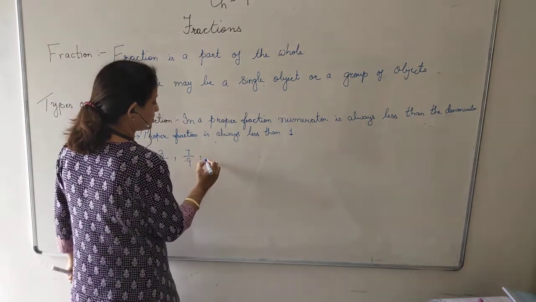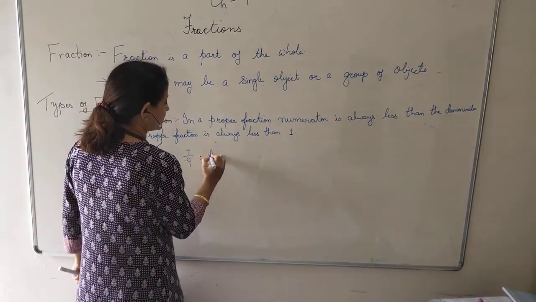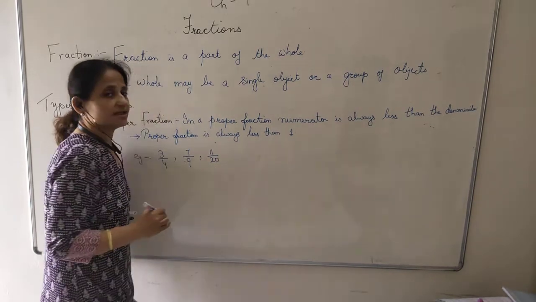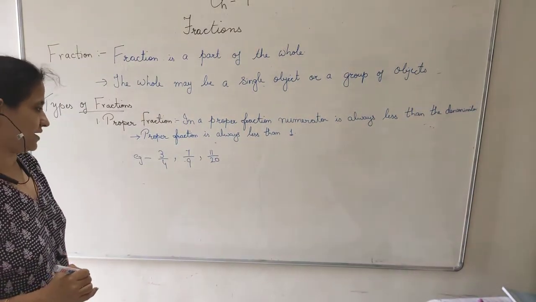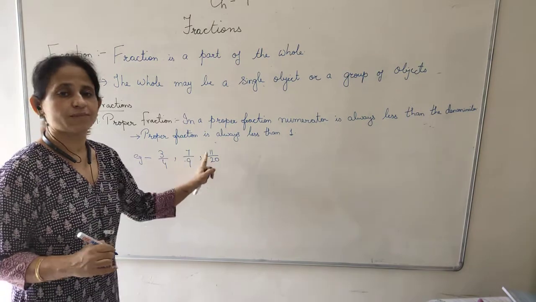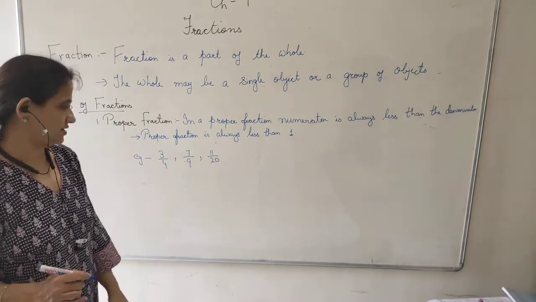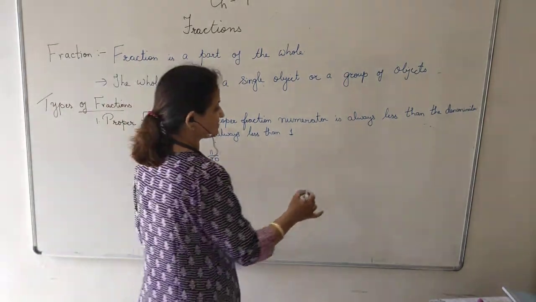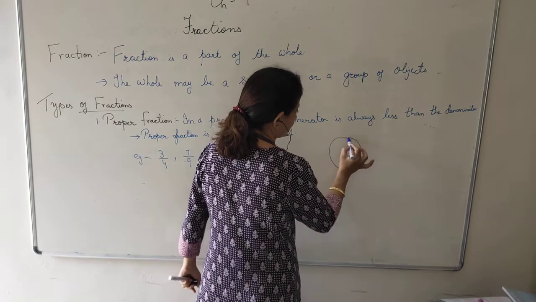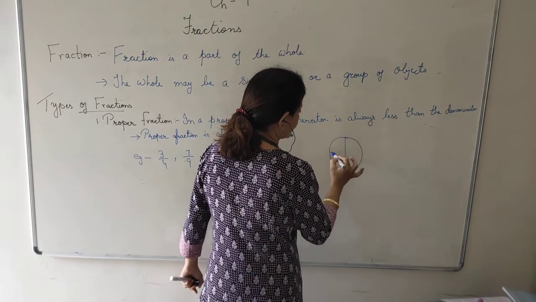One more example, suppose 11 upon 20. 11 is small and 20 is big. And always proper fractions are less than 1. For example, this is a cake. Okay, and I divide the cake into 4 parts.